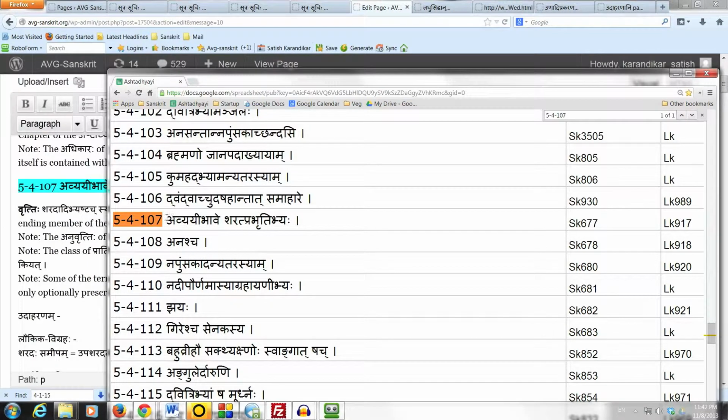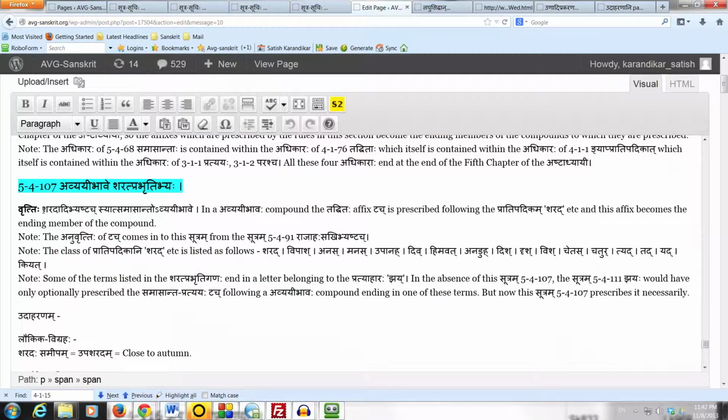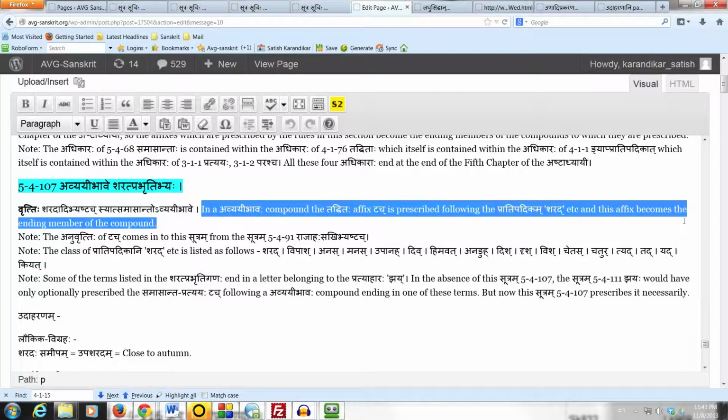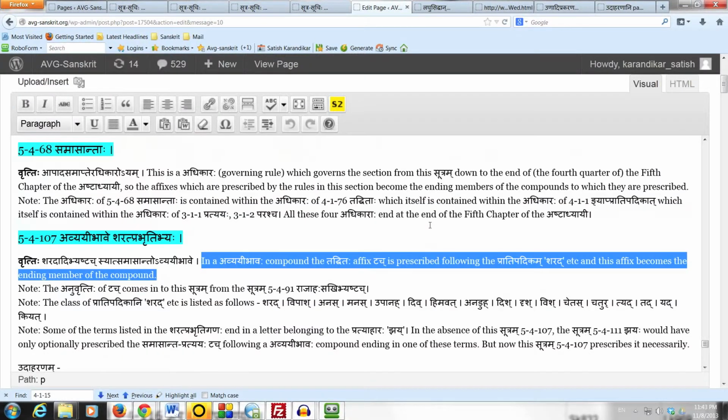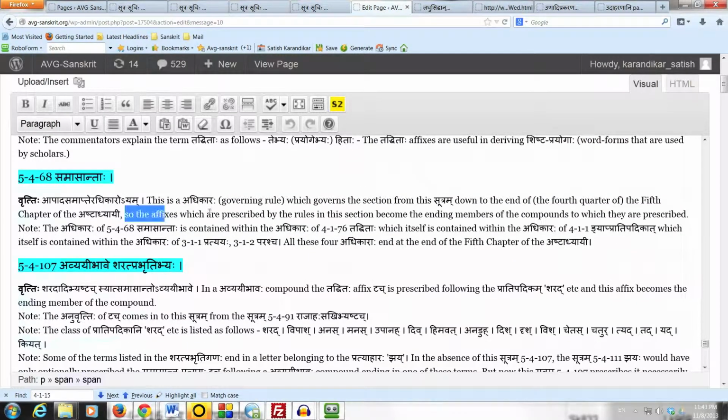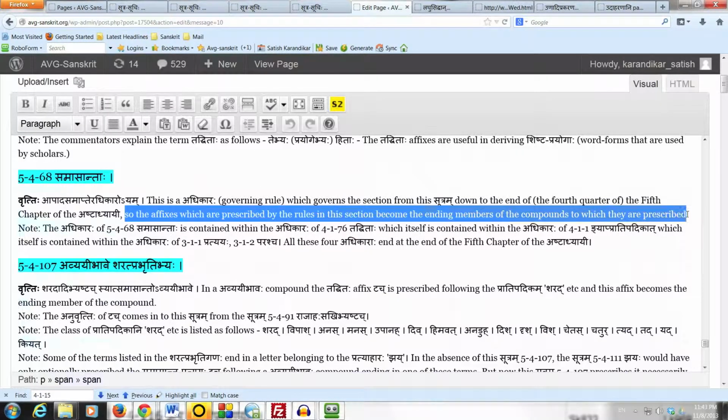Let us take the first sutram in this section, which is avyayi bhave sharat prabhritibhyaha 54107. The vritti says sharadadibhyash touch syat samasanto vyayi bhave. In a avyayi bhavaha compound, the tadhitaha affix touch is prescribed following the pratipadikam sharad etc. And this affix becomes the ending member of the compound, because as we know, we are in the adhikara of samasantaha. A samasanta pratyaya becomes the ending member of the compound to which it is prescribed.